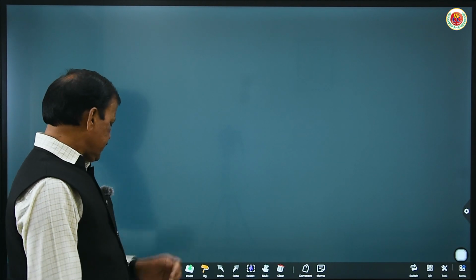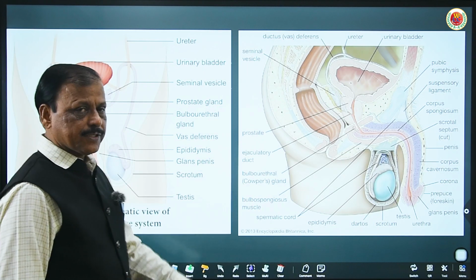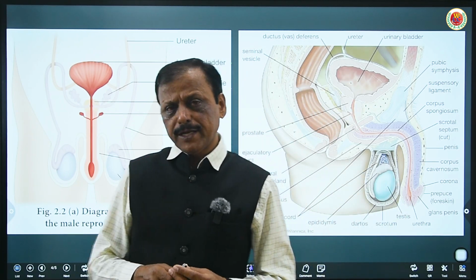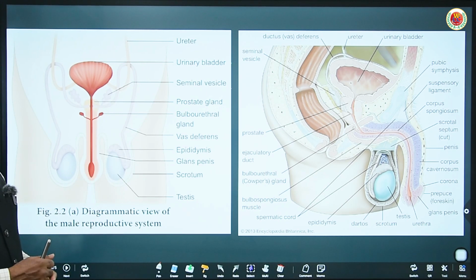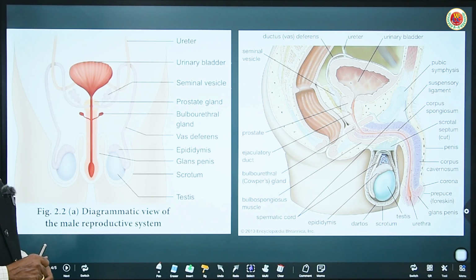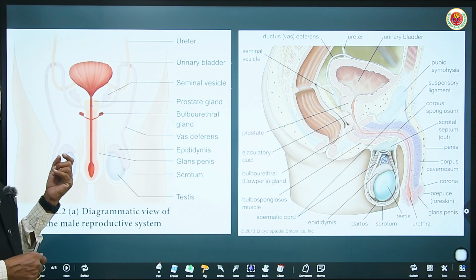Now, to understand in detail the male reproductive organs and male reproductive system. As we know, the male consists of a pair of testes which hang outside the abdomen to have 2 to 2.5 degrees Celsius less temperature. Human beings, primates and monkeys are continuous breeders.